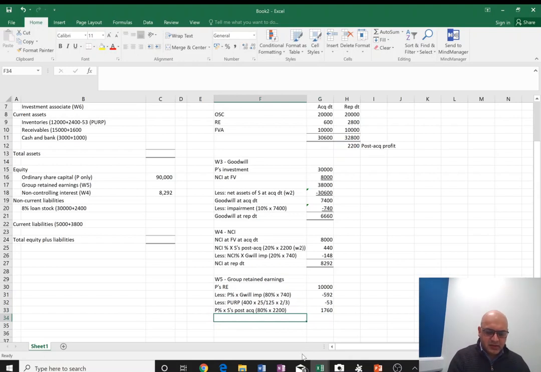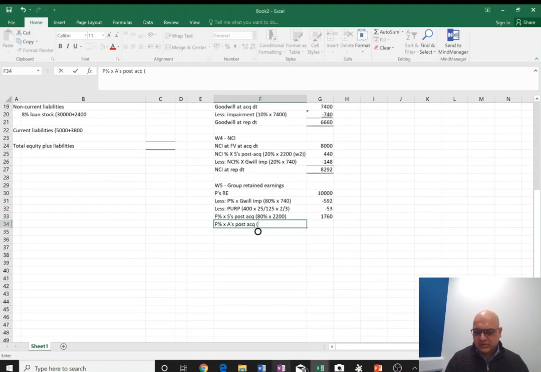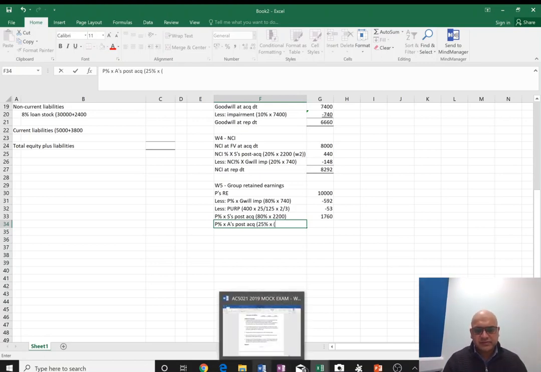And then we need to give parent their share in A's post-tax. We can work it out. We know parent holds 25% share in associate. So 25% into whatever the post-acquisition profit was.